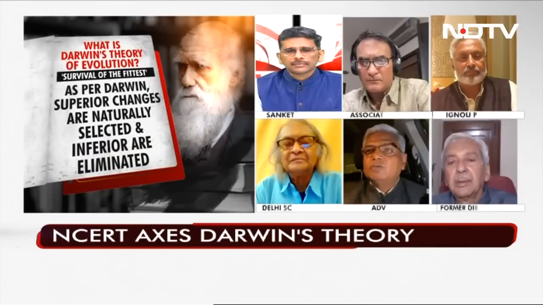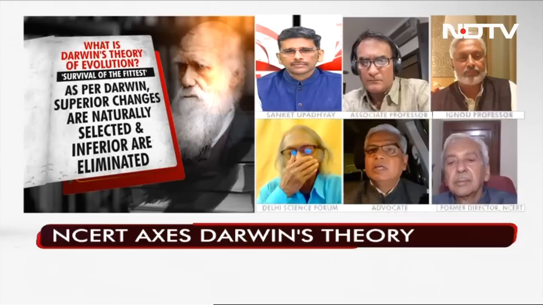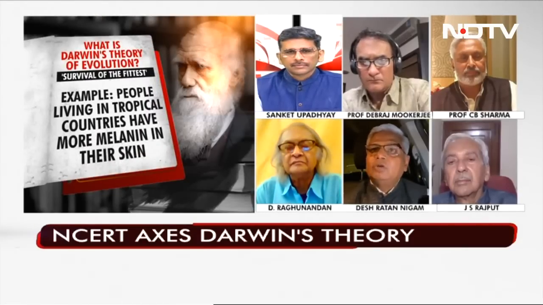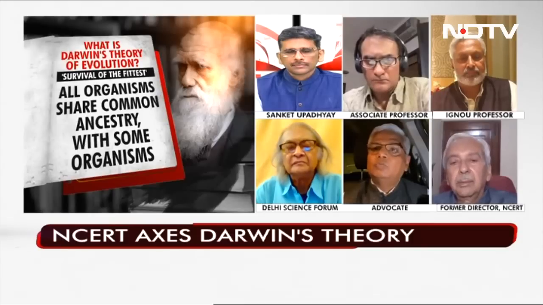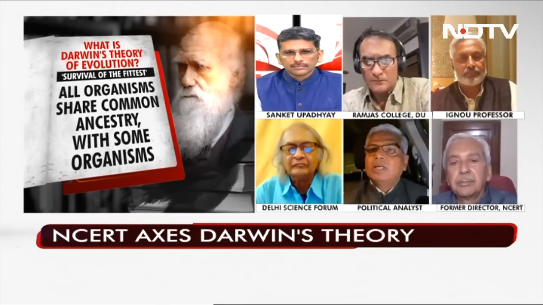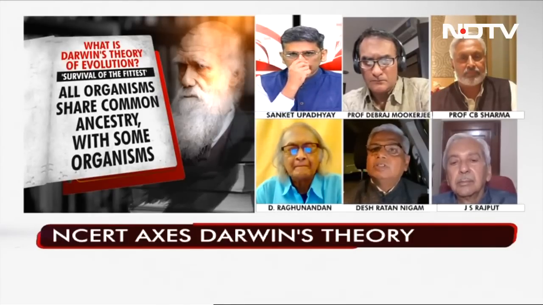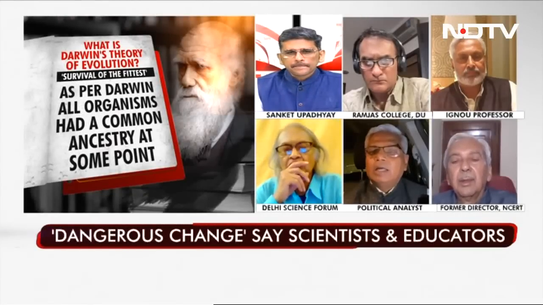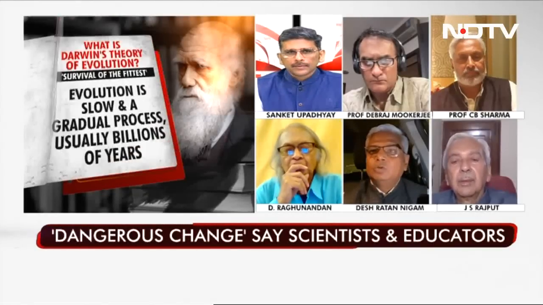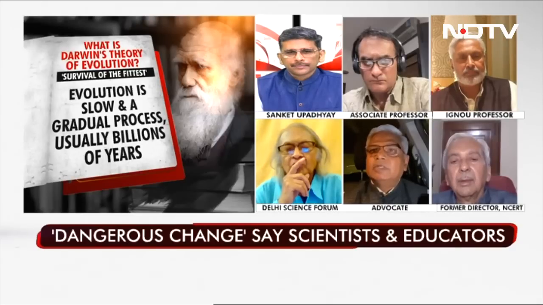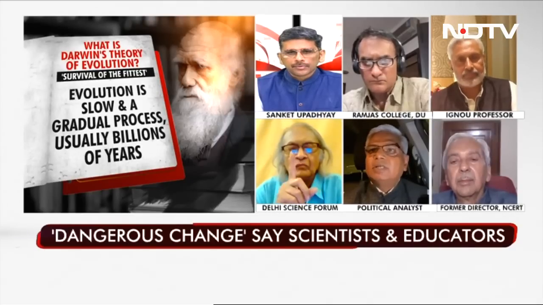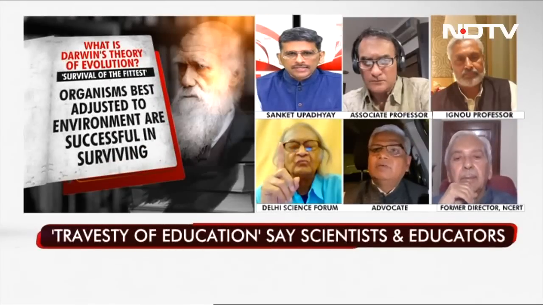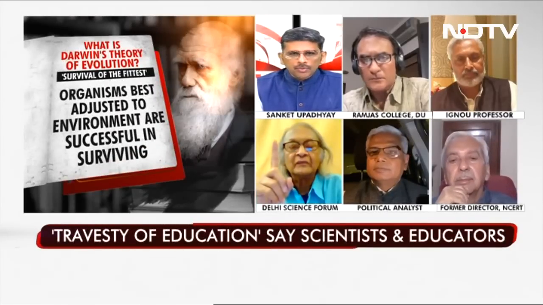The isolation of a species results in different kinds of species. The missing links are not being explained by Darwin's theory. Darwin's theory should be taught as to how it is outdated and outmoded in a larger sense. I am sure class 12th will deal with it. So this is what I call rationalization, and none of the reasons I have given you is political. It is all scientific. Yes, that's so true. This is rationalization, and that is what is to be taught. Okay, I have just 30 seconds left, but Mr. Raghunandan wants to reply.